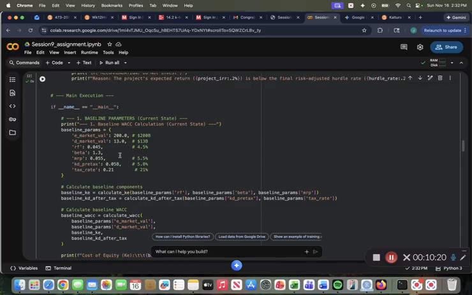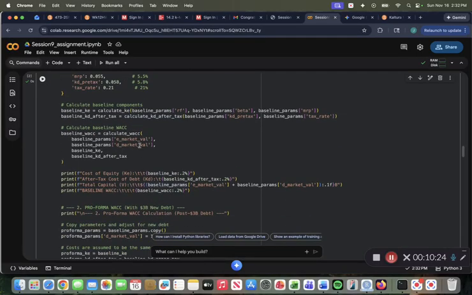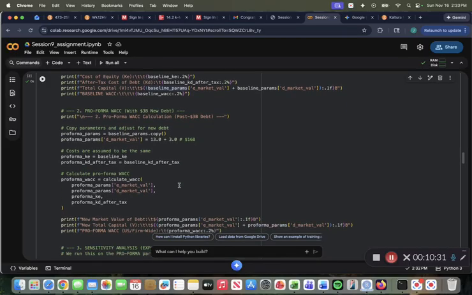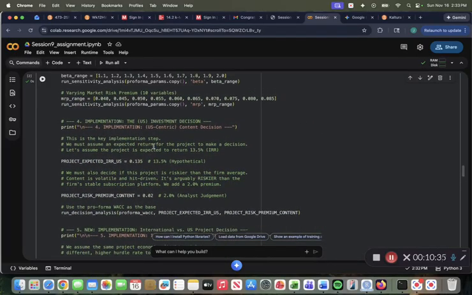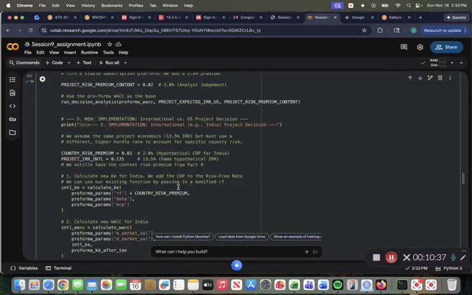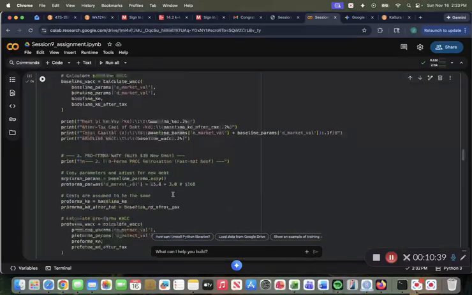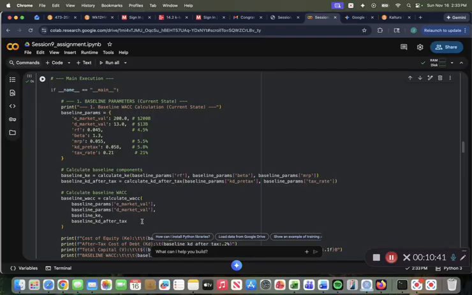And then as well as the baseline parameters that we were given to calculate the WACC, calculating the cost of equity and cost of debt as well. And then just looking down here at the implementing of the U.S. investment decision as well as the international investment decision. So like we said, got that to work already.